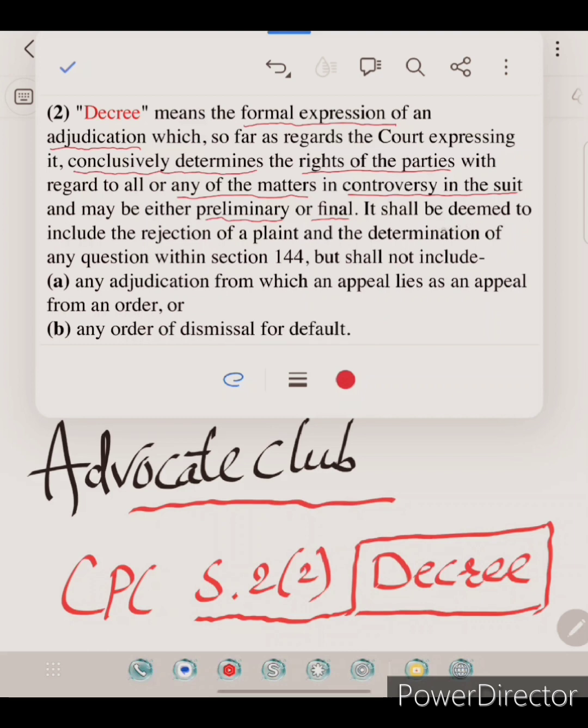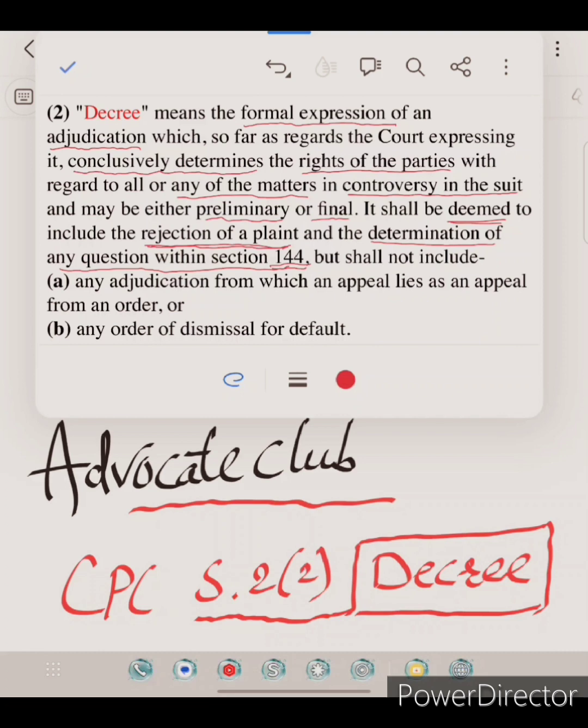deemed decree. What kind of decree is a deemed decree? A decree is deemed to include, first, the rejection of a plaint. Order 7, Rule 11 of the CPC deals with rejection of plaint. And the second deemed decree is the determination of any question within Section 144 of the Code. It means restitution, Section 144. It is also a deemed decree.